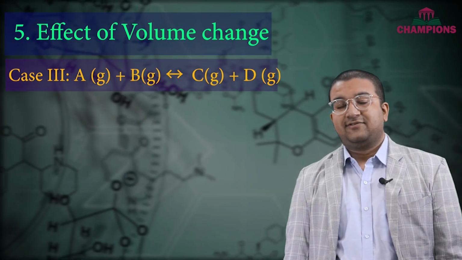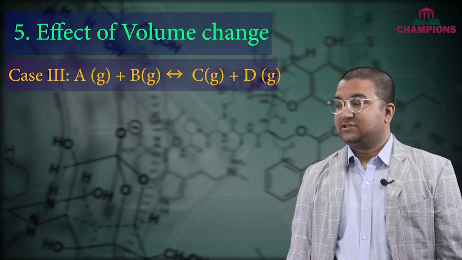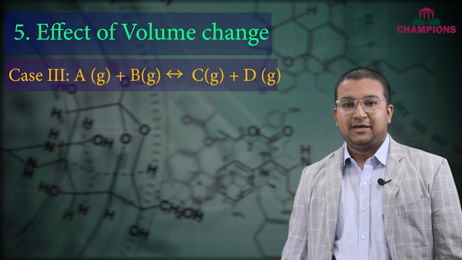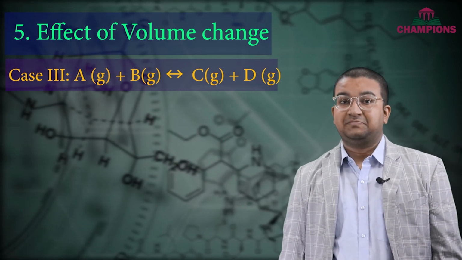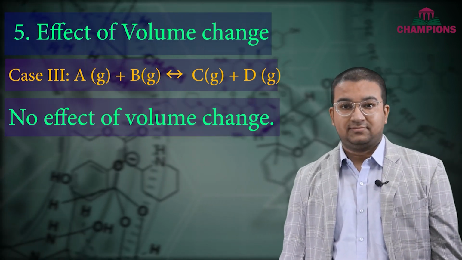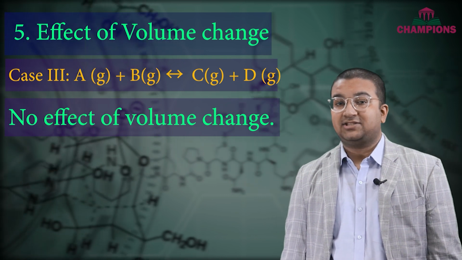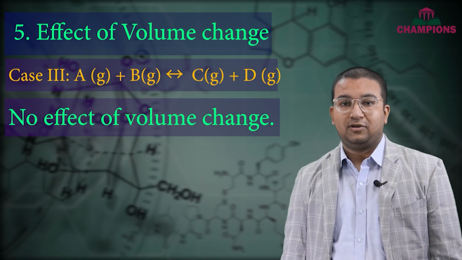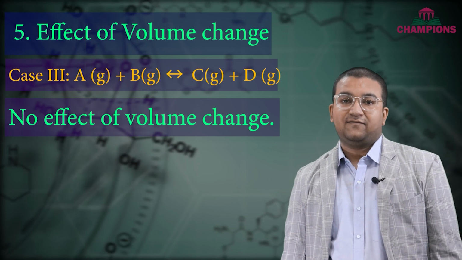And lastly, we have the case when both sides have the same number of moles: A plus B equals C plus D. Since both sides have the same number of moles, the pressure change will be negligible because both sides have the same amount of pressure. So therefore, changing volume in such cases will not bring about any change at all. So that's all about the effect of volume change.